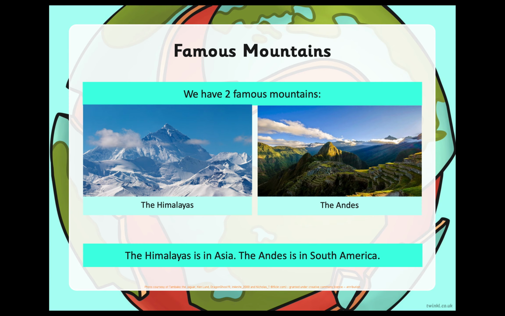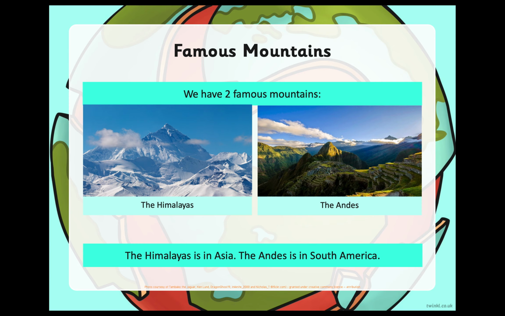Now famous mountains. Okay, so the most famous mountains that we had in the previous class, they are very well known: Mount Fuji, Andes, the Himalayas, and a few more, right? Like Mount Kilimanjaro, right? So these two are the most important ones for us in grade 6. We're going to learn about them, okay? So the first thing is a general overview. You need to know that the Himalayas is in Asia, okay? The Andes is in South America.